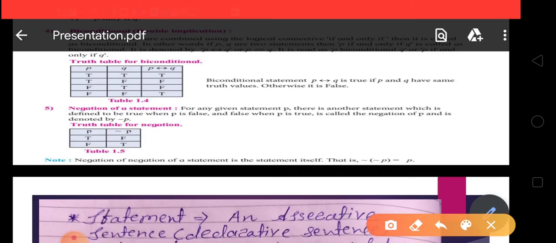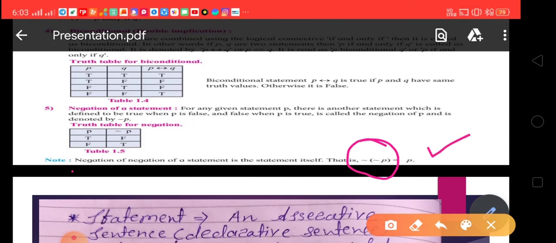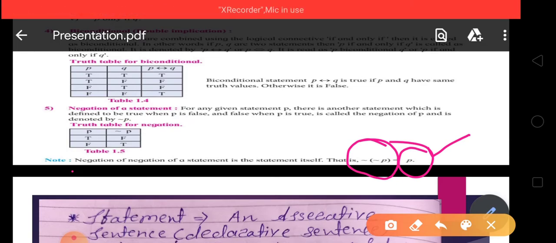Friends, remember this note also. The negation of the negation of a statement is the statement itself. If we apply negation twice on a statement P, we get the original statement P.